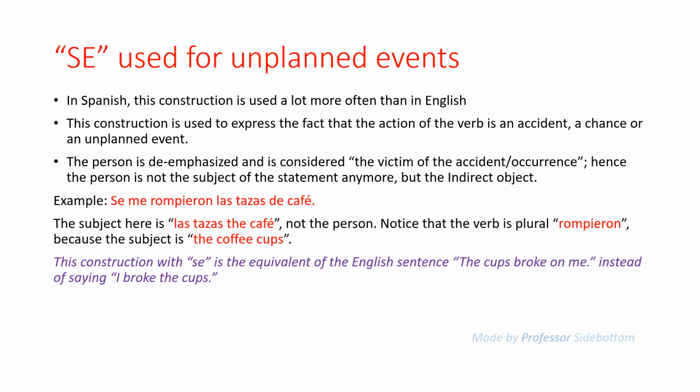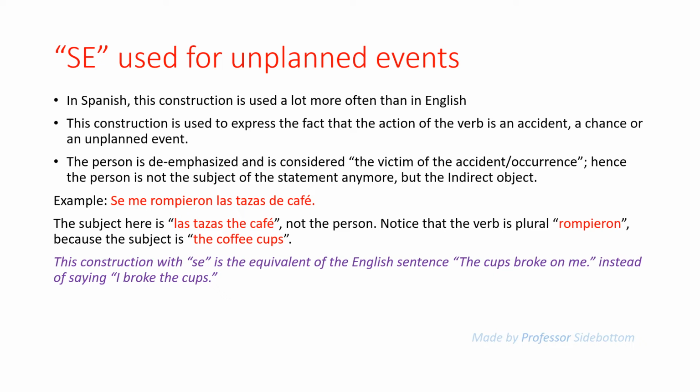In Spanish, this construction is used a lot more often than in English in everyday conversation. Also, this construction is used to express the fact that the action of the verb is an accident, a chance, or an unplanned event. The person is de-emphasized and is considered the victim of the accident or of the occurrence. Hence, the person is not the subject of the statement anymore, but the indirect object.